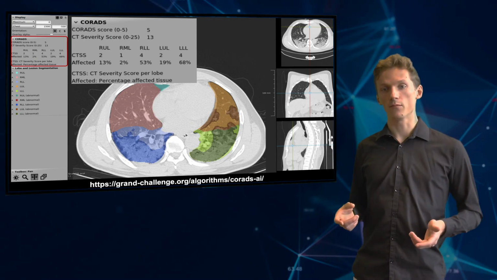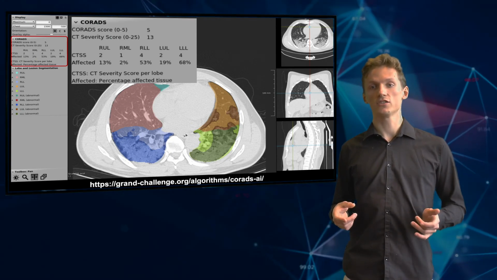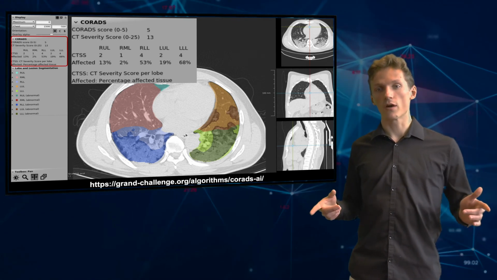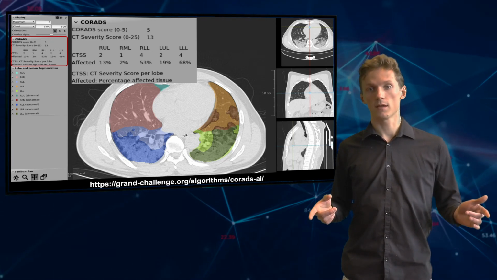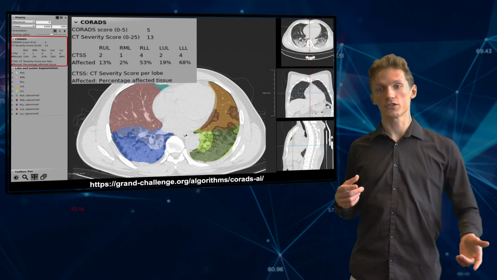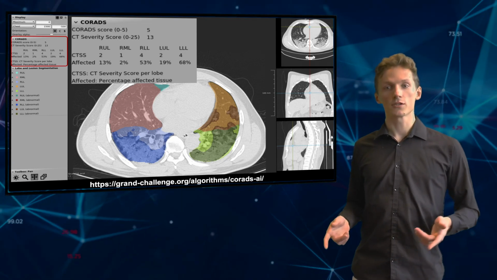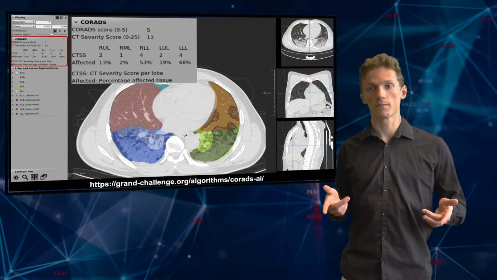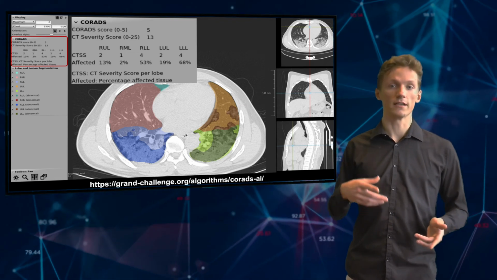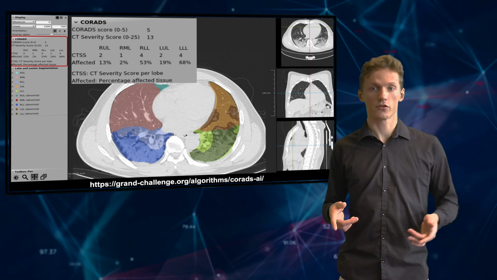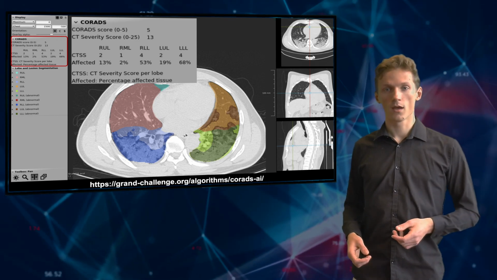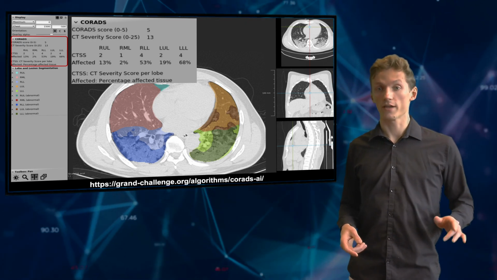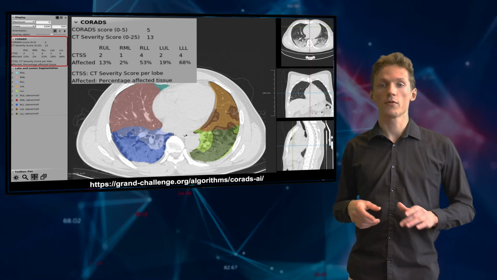We made our solution available online for free on the Grand Challenge platform that our group has built. It allows us to let anyone around the world upload CT scans. You can then view the results in the workstation that you see here. In this workstation, you have access to all the information that was present in the report I showed you before. But you can also interact with it by toggling the overlays, scrolling through the scan in different orthogonal views, etc. We put the link in our radiology publication, and since then, radiologists from all over the world, especially from North and South America, have been uploading many CT scans.